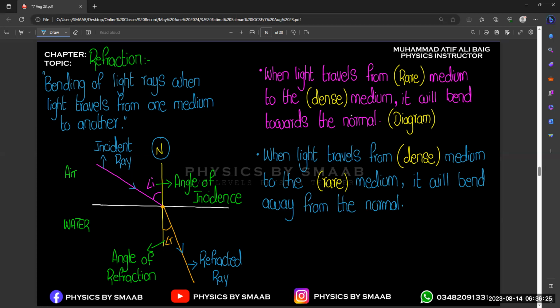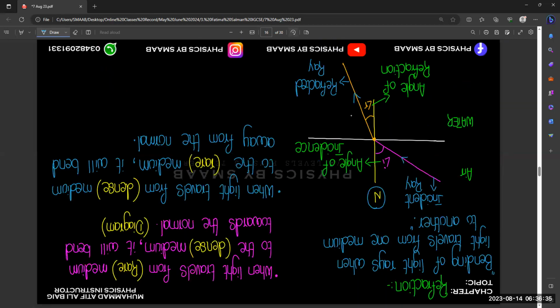And if you observe your normal screen, you will observe that light is moving from air to water. Okay, just like this. If we observe like this, right? So now you can see that the orange line is coming from the water and moving into the air, right? So now you can see that the angle in the water medium is small, but the angle in air medium is greater.